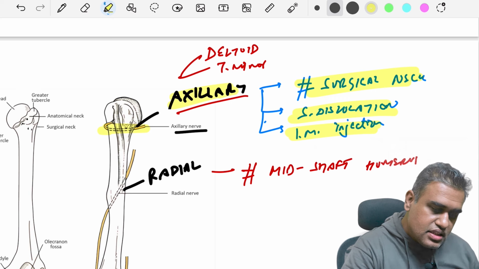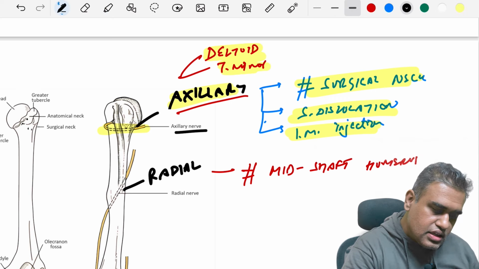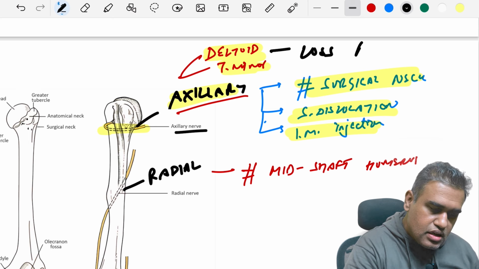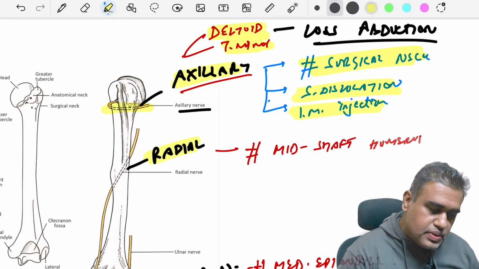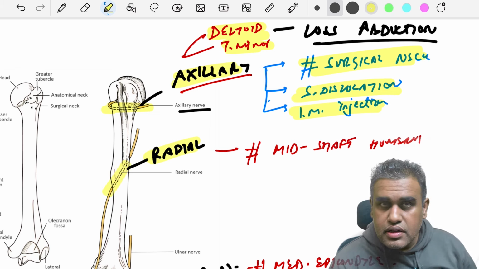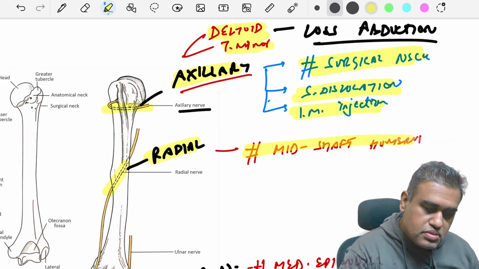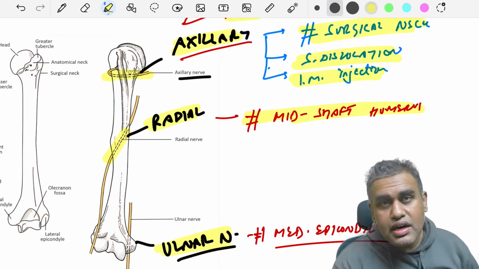Remember, the axillary nerve supplies these two muscles, deltoid and teres minor. Therefore, in axillary palsy, what we are going to see is loss of abduction of the shoulder. This is very important. Next, we come to the radial nerve over here, which passes through the radial groove. So this radial nerve can be easily involved when there is a fracture of the mid-shaft of the humerus. Remember that. Finally, we have the ulnar nerve which passes just behind the medial epicondyle.